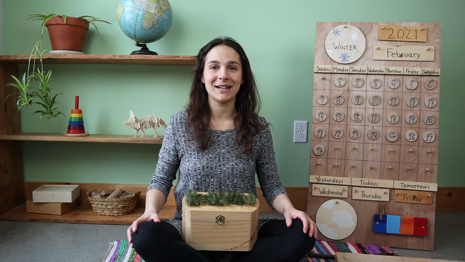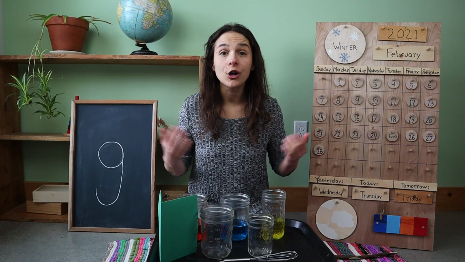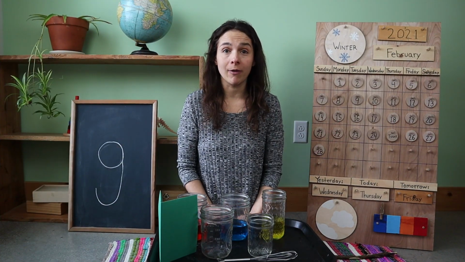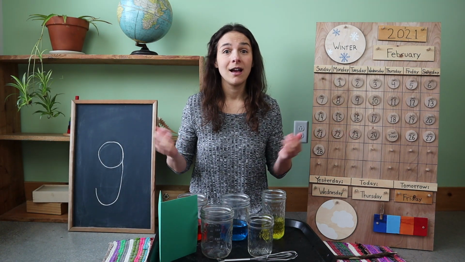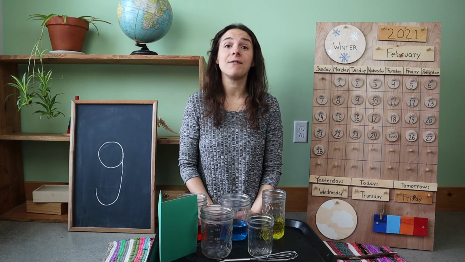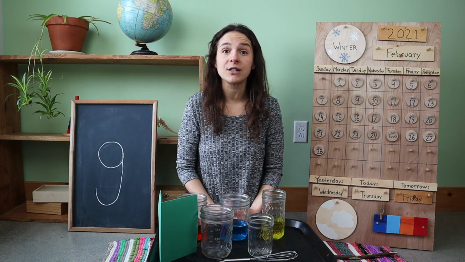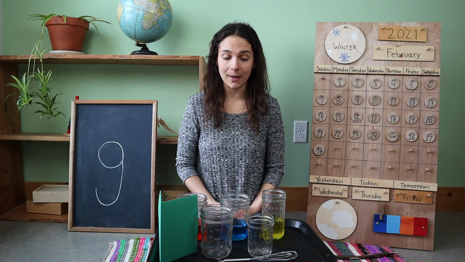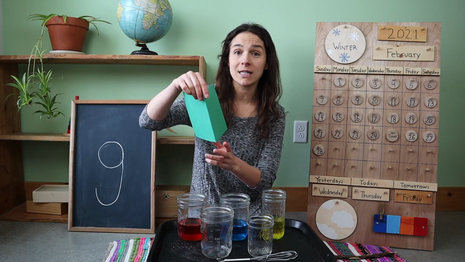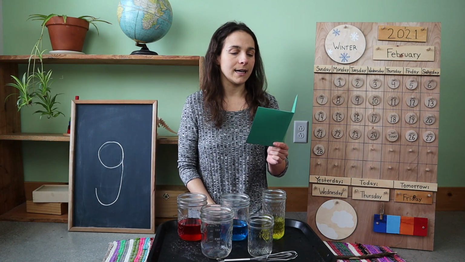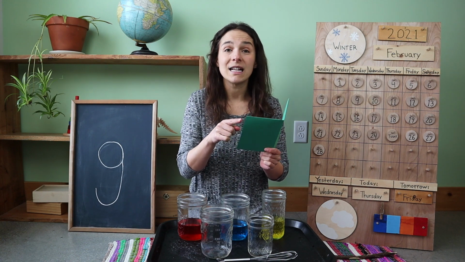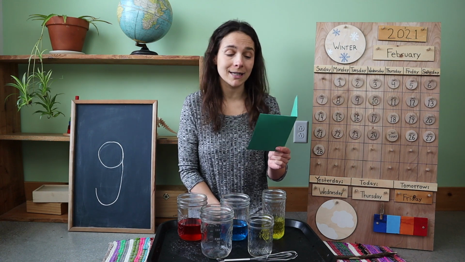12 pine branches. When you're cooking, do you ever follow a recipe? What is a recipe? A recipe is a list of the ingredients and the instructions that you'll need when you're cooking something. So I have a recipe right here. I'm going to read it to you. Let's see. For this recipe, it's called a rainbow recipe.